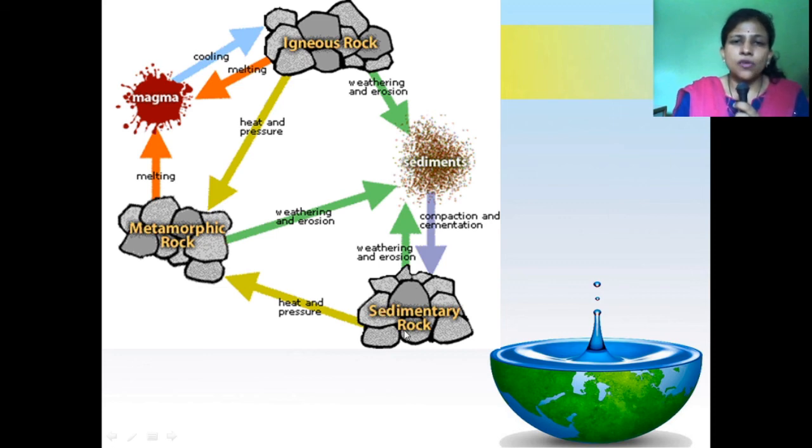That water is called connate water. When igneous and sedimentary rock are converted into metamorphic rock, during this metamorphism process, the water is entrapped in that rock, called metamorphic water. From this rock cycle, you can easily understand how water forms in different rock types and how it gets its names.